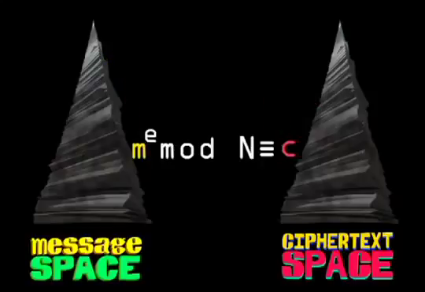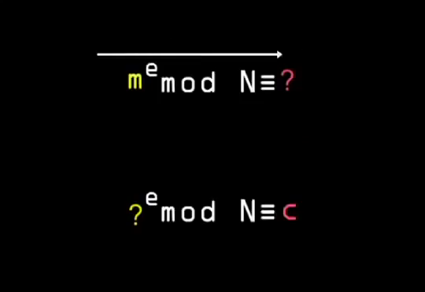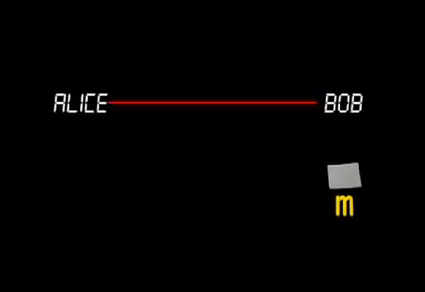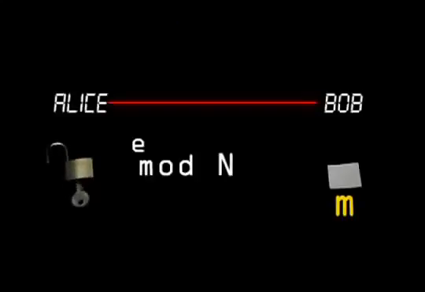This calculation is easy to perform. However, given only c, e, and n, it is much more difficult to determine which m was used because we'd have to resort to some form of trial and error. So this is our one-way function that we can apply to m, easy to perform but difficult to reverse. It is our mathematical lock.